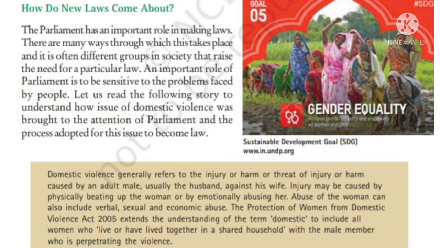Next, how do new laws come about? The parliament makes new laws. When people think that a new law is necessary, they propose it. The parliament then comes forward and does what is required. Example, Domestic Violence Act. The problem of domestic violence was raised by the people. It was brought to the attention of the parliament by the people. Then the parliament passed a law.